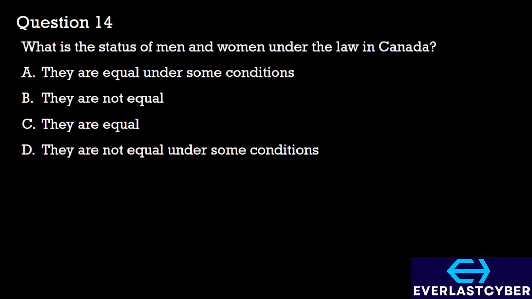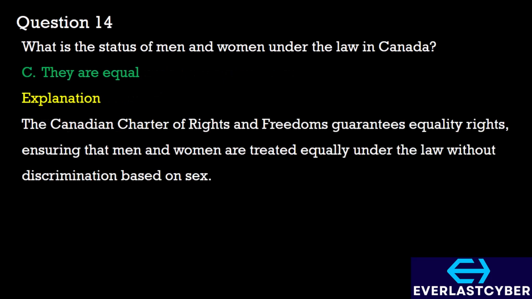Question 14. What is the status of men and women under the law in Canada? A. They are equal under some conditions. B. They are not equal. C. They are equal. D. They are not equal under some conditions. We'll be going with option C. The Canadian Charter of Rights and Freedoms guarantees equality rights and ensures that men and women are treated equally under the law without discrimination based on their sex.